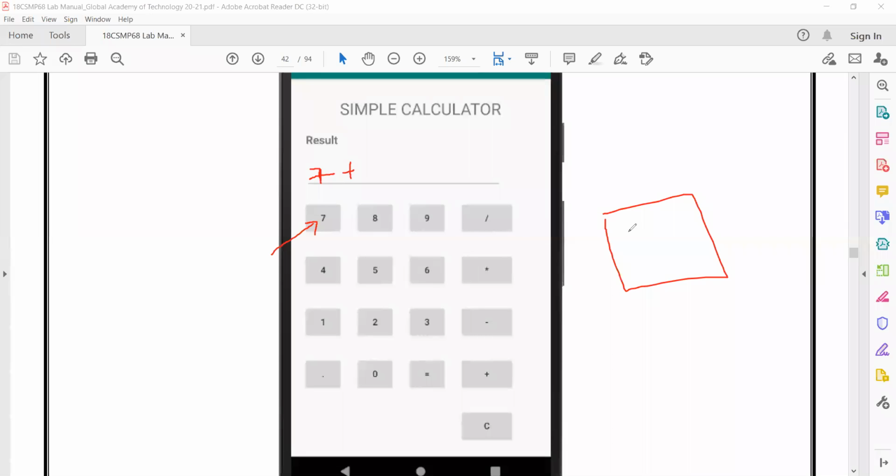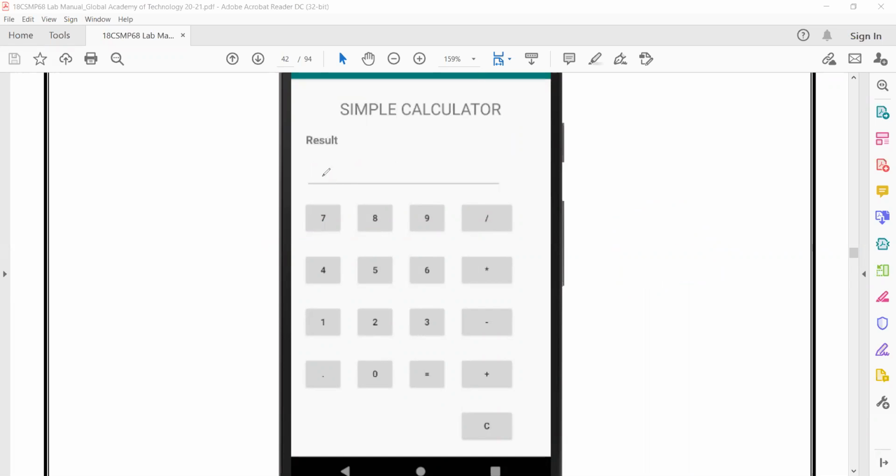I hope it doesn't come. In case it's coming, you let me know, because I don't have this Android Studio. If you are clicking here, it does not come. In order to enter the value, here, you should click these buttons. When you click these buttons, then only the value will come.